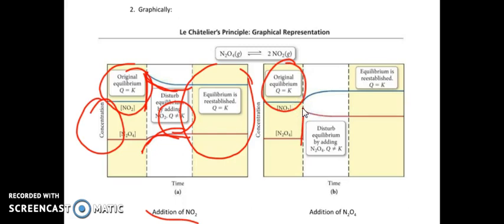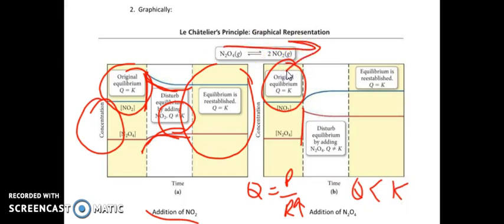And what happens? If Q is equal to products over reactants, and I increase the reactants, my Q is going to go down, so Q now is less than K, so it's going to shift to the right. If I shift to the right, I'm going to lose some of the new N2O4, but look what happens to NO2. I increase that. So now a new equilibrium is established, that same proportion as I had before, just different numbers.